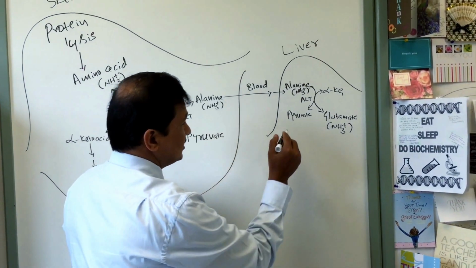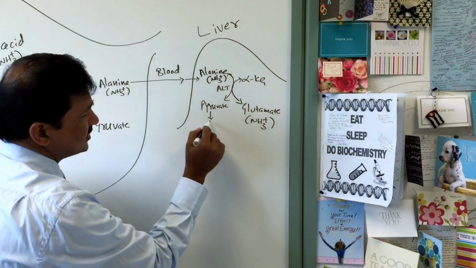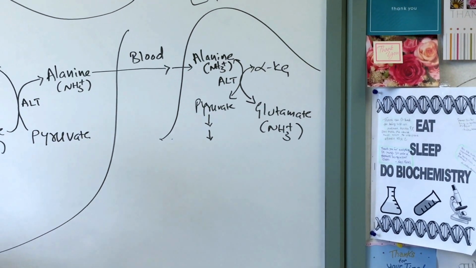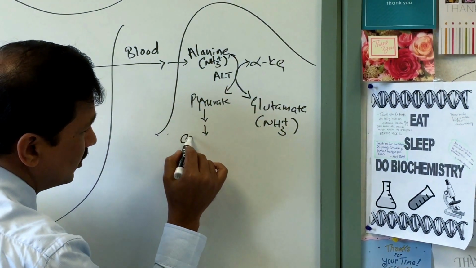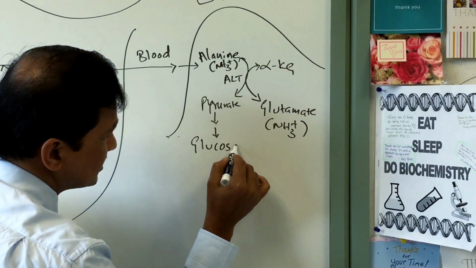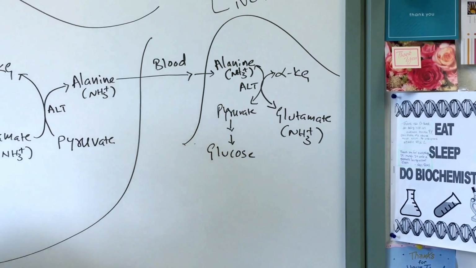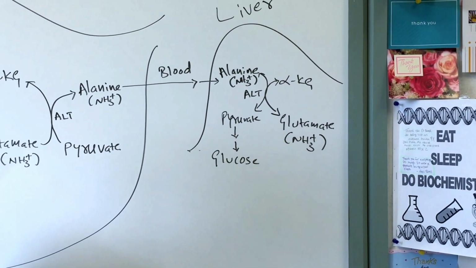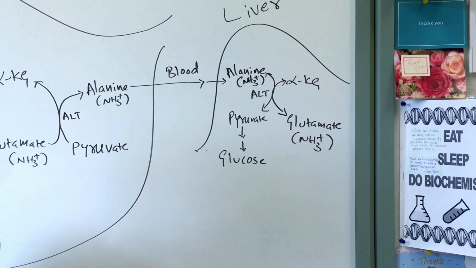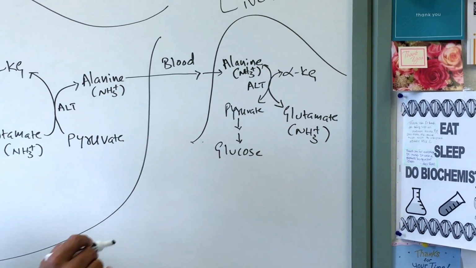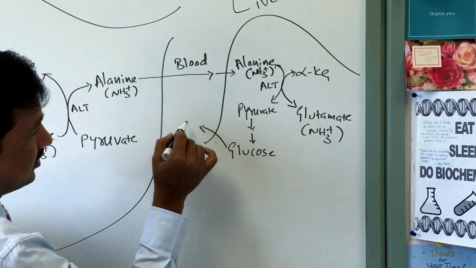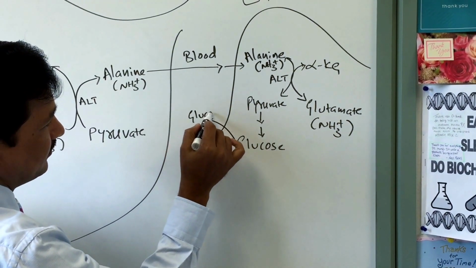Okay, so pyruvate, if the person is in fasting condition or starvation, or in a stressful situation, will be converted to glucose by gluconeogenesis. As you all know, gluconeogenesis is stimulated when the person is in starvation or a stressful situation, under the influence of glucagon and cortisol. So the glucose that is made here will be released into the blood.